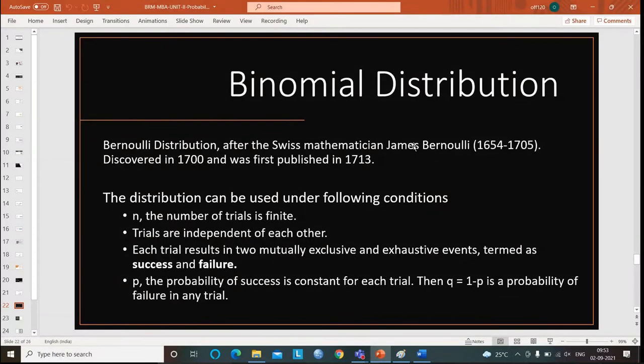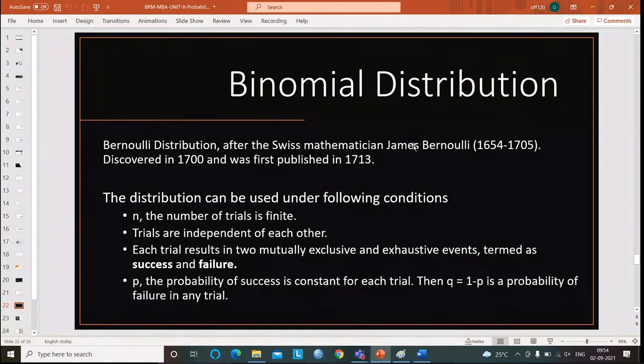Binomial distribution is also called Bernoulli distribution because it was described by James Bernoulli. The mathematician who described or discovered this binomial distribution is called James Bernoulli, so it is named the Bernoulli distribution.